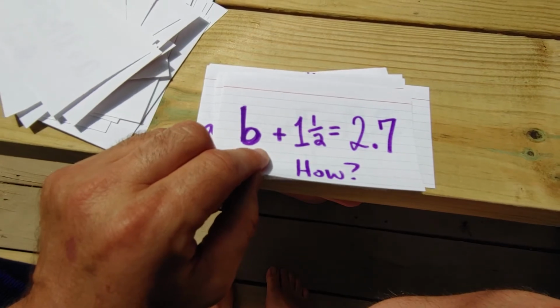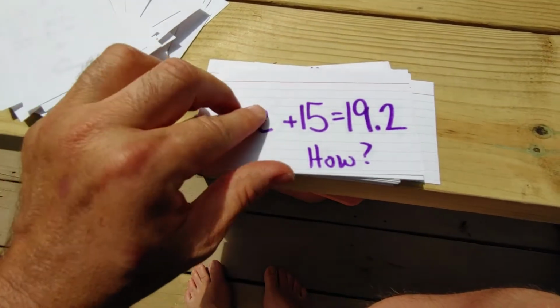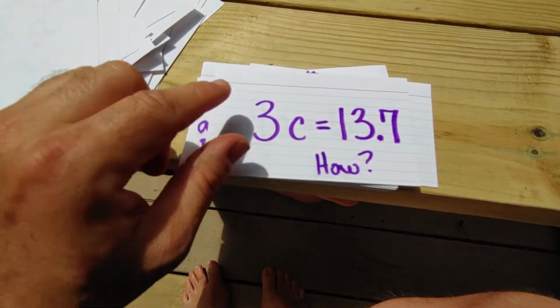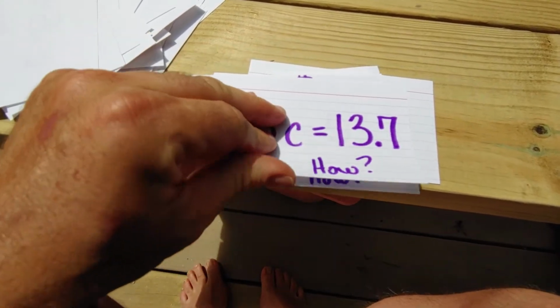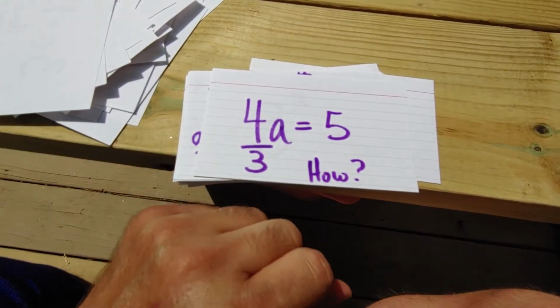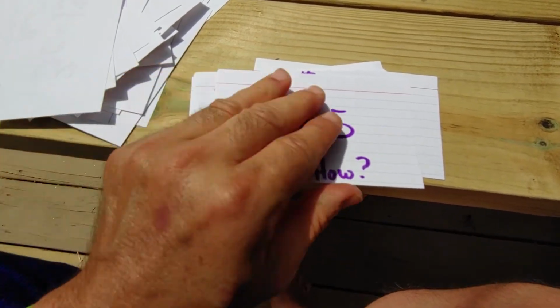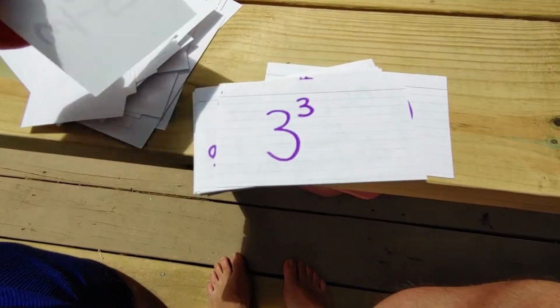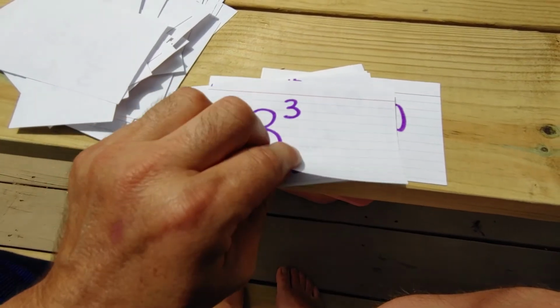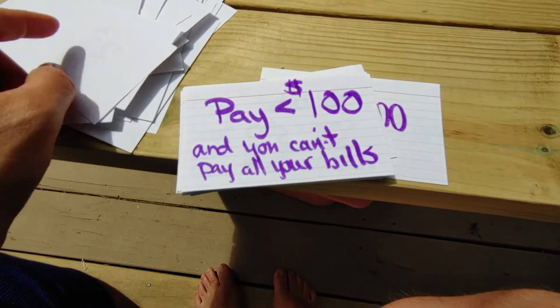Subtract 1.5 from both sides. Subtract 15 from both sides. Divide both sides by 3. Multiply both sides by 3 over 4 to get, or divide by 4, then multiply by 3. 3 to the 3rd is 3 times 3 times 3, which is 9 times 3, which is 27.